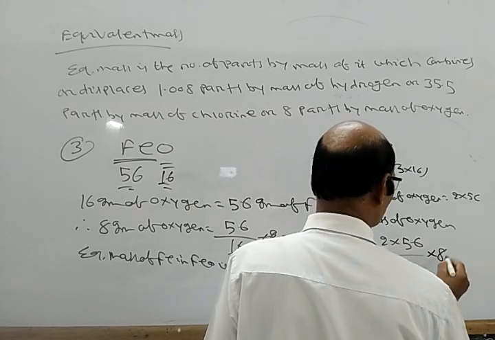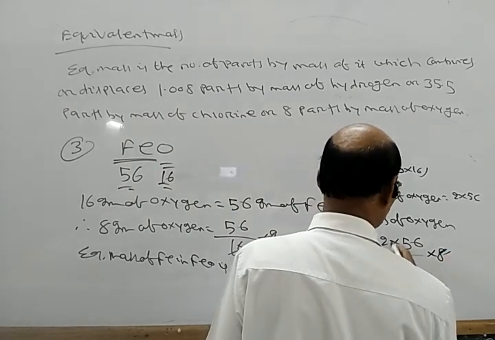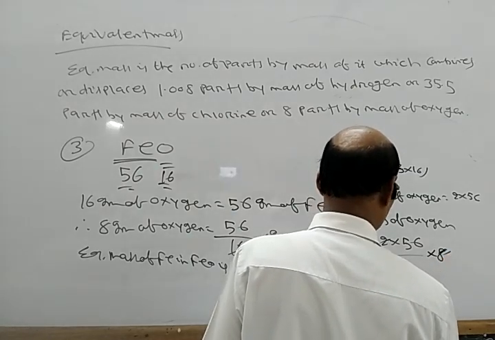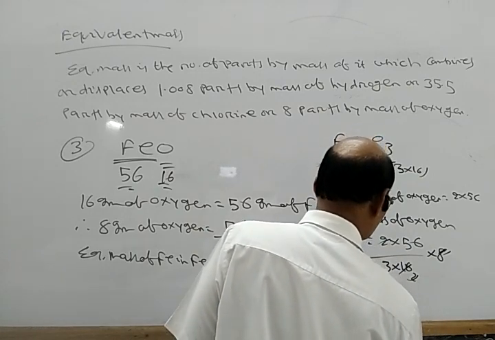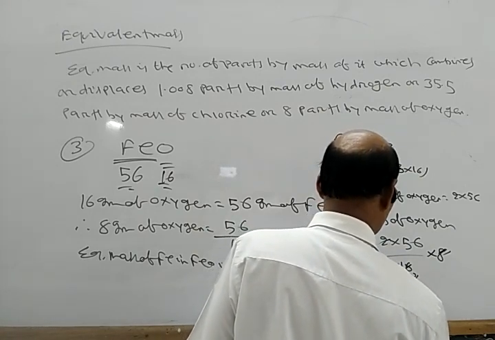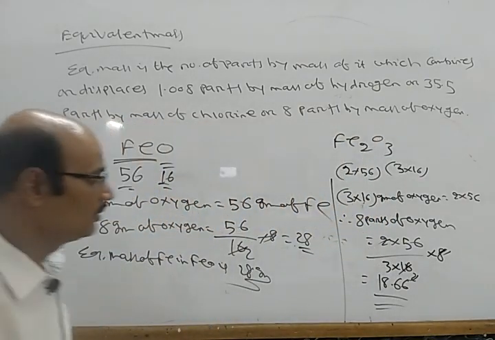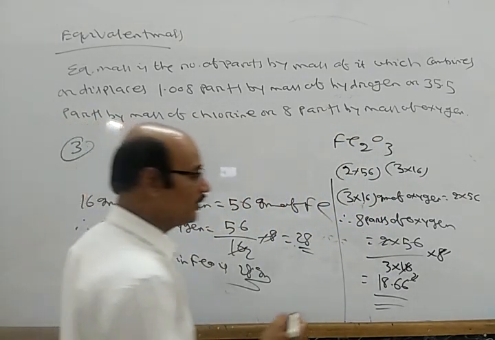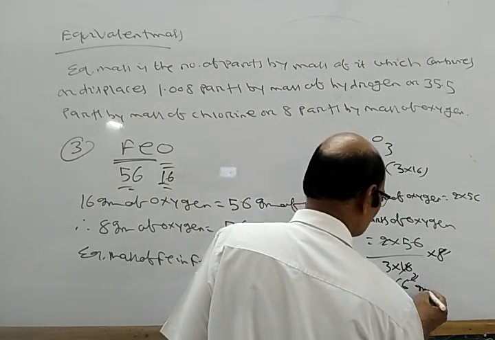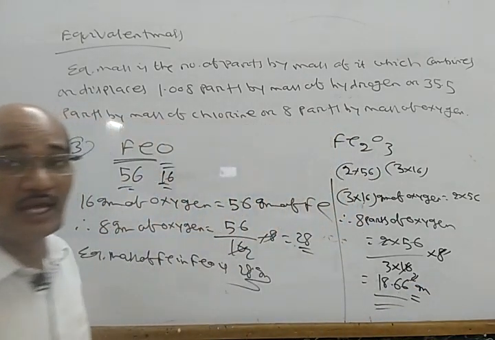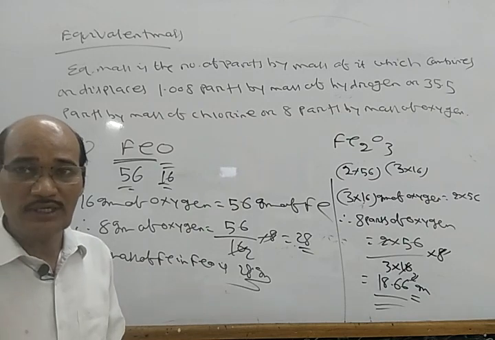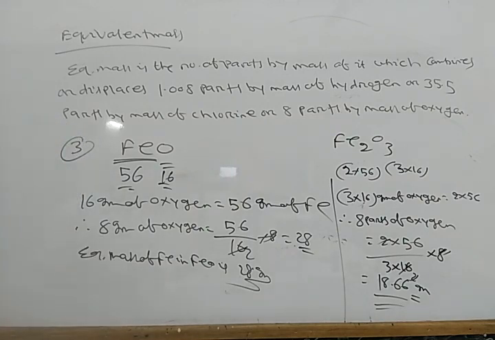So 8 cancels, 2 cancels, and 8.66 will be the equivalent mass of Fe in Fe2O3.